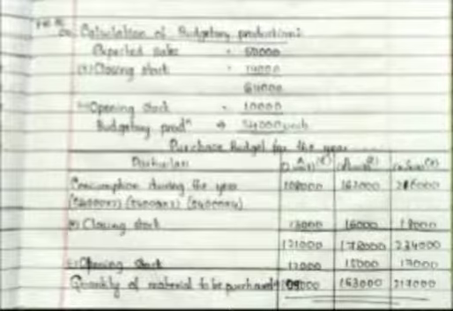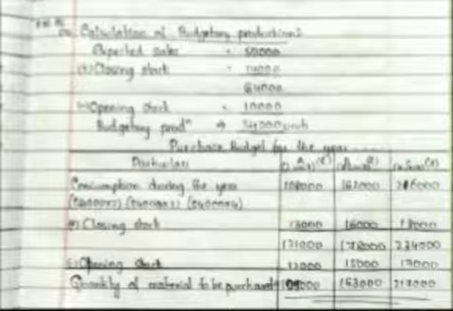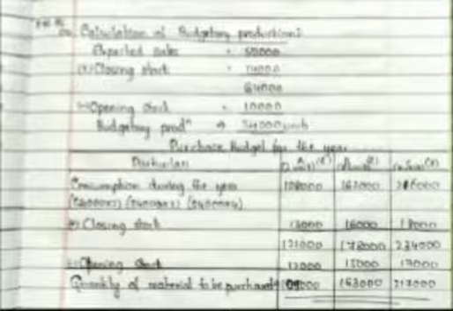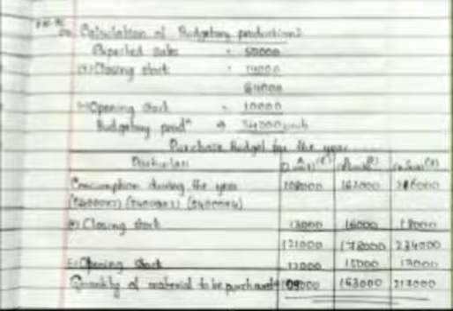The estimated opening balances at the commencement of the next year are given in the problem. Finished product is 10,000 units, raw material A 12,000, raw material B 15,000, raw material C 17,000. The desirable closing balances: finished product 14,000 units, raw material A 13,000 units, raw material B 16,000 units and raw material C 18,000 units. Next, draw up a quantitative chart showing the material purchase budget for the next year.